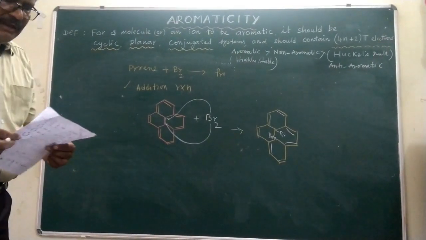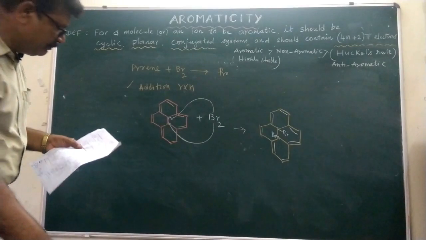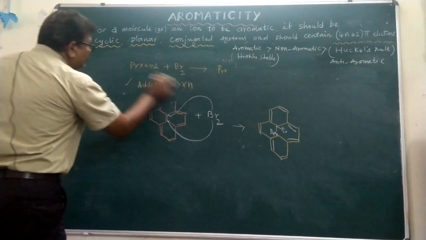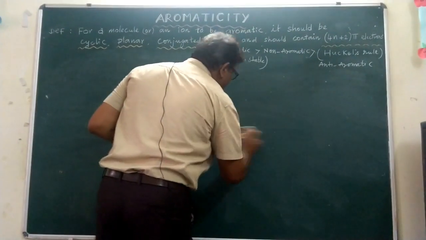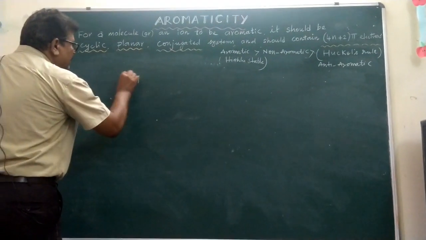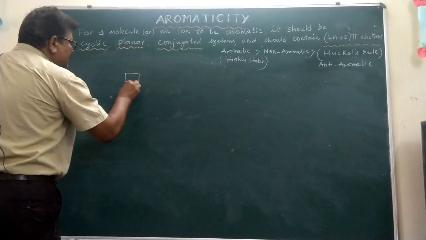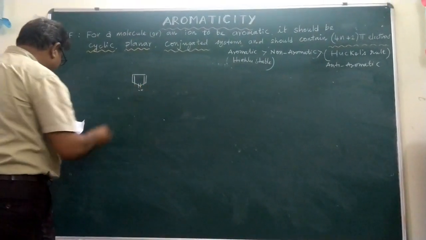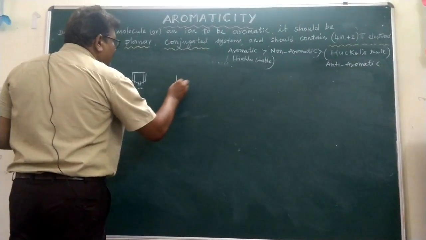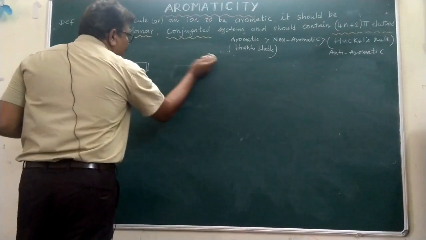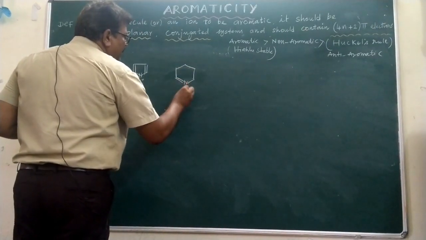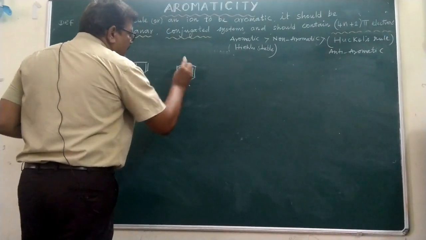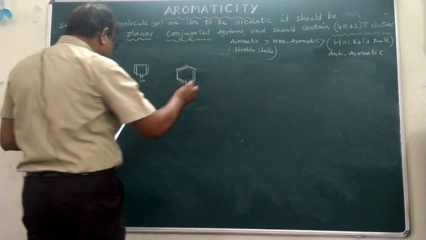Next question: which of the following is the least basic? Some compounds are given here. Which compound is the least basic? One is pyrrole, where the nitrogen lone pair participates in the conjugation system. The second one is pyridine, whose structure has nitrogen with one lone pair outside the ring, not participating in the delocalization.